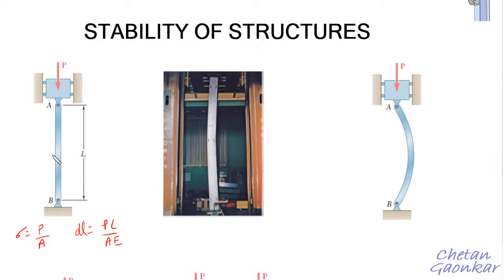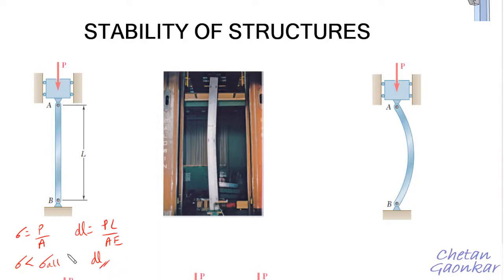If this stress sigma is less than sigma allowable, the stress allowable in this material, and this deformation dl is also within the permissible limits,